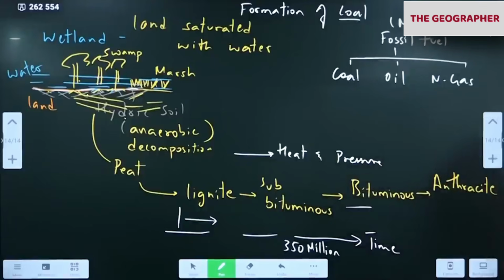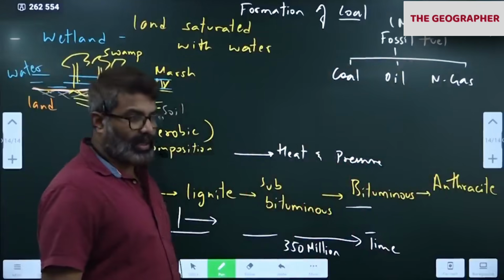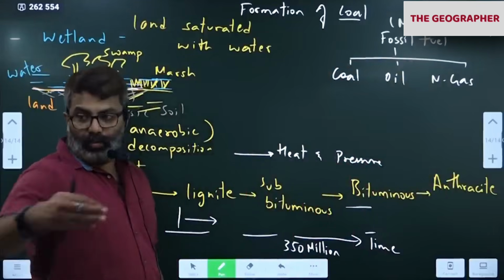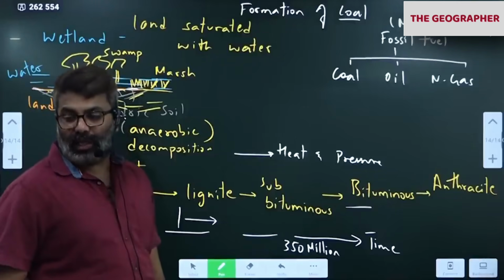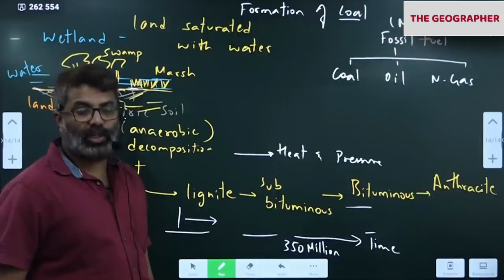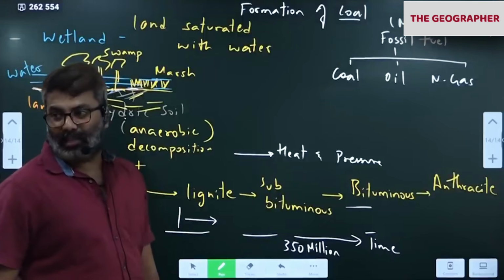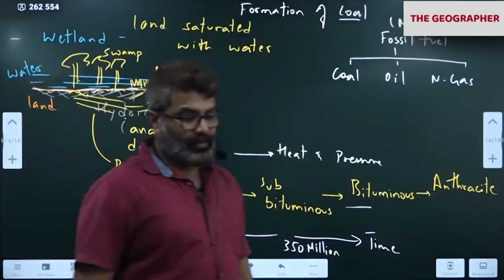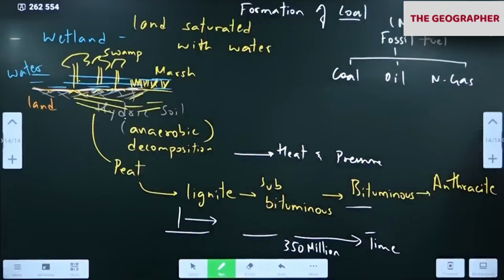Not much, but recently they are discovered. Then come to Meghalaya. Siju, Langrin, Darrengiri, Cherrapunji. These are all coal fields of Meghalaya.